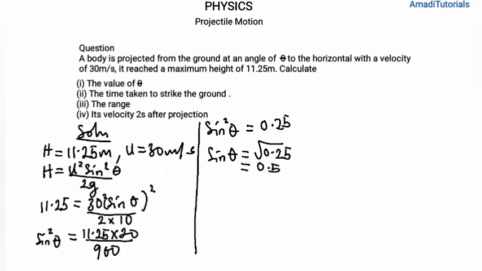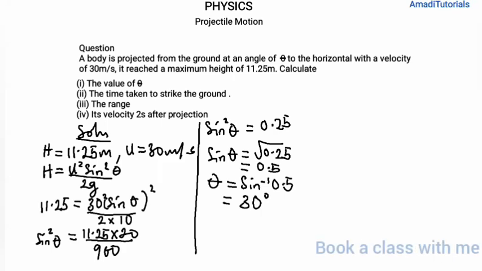So if you take sine inverse of both sides, making theta the subject, theta equals sine inverse of 0.5. Your scientific calculator can process that. Sine inverse of 0.5 is 30 degrees. So the angle theta is 30 degrees. So I will proceed to answer the second part of the question. We use a fresh page to do that.